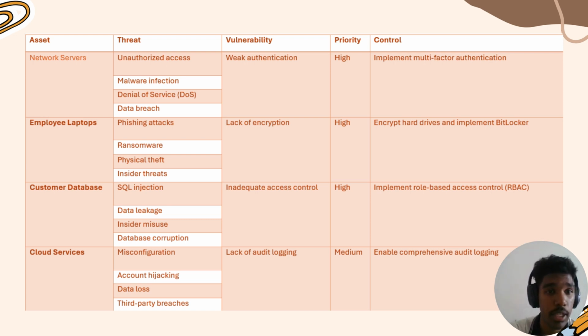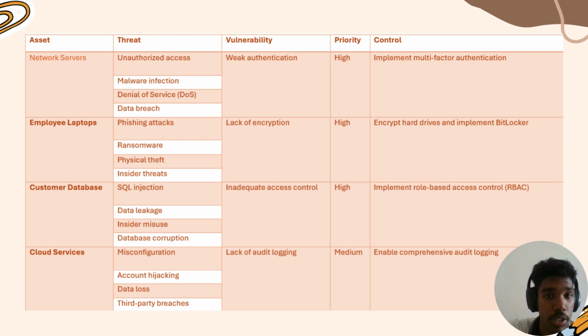Next, we look at the employee laptops asset. Threats of the asset are phishing attacks, ransomware, physical theft, and insider threats. The vulnerability for these threats is a lack of encryption. Because of lack of encryption, these threats occur.